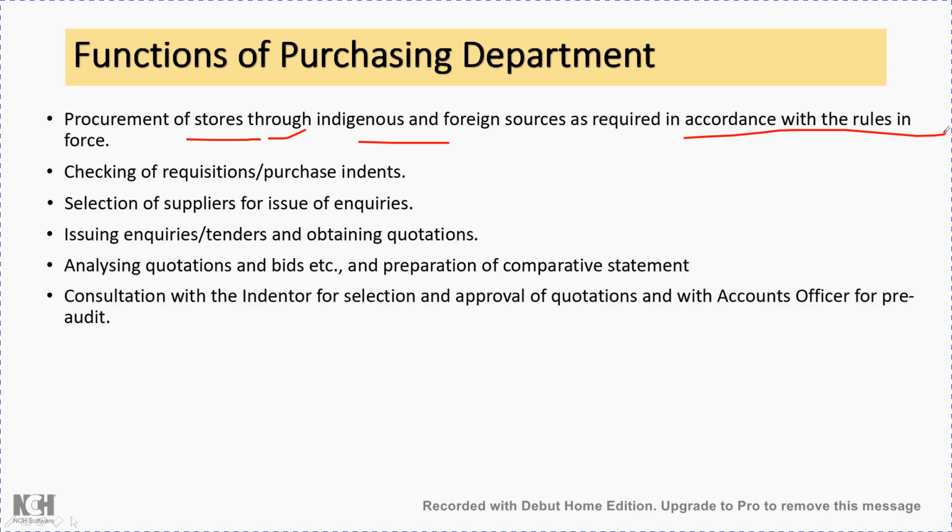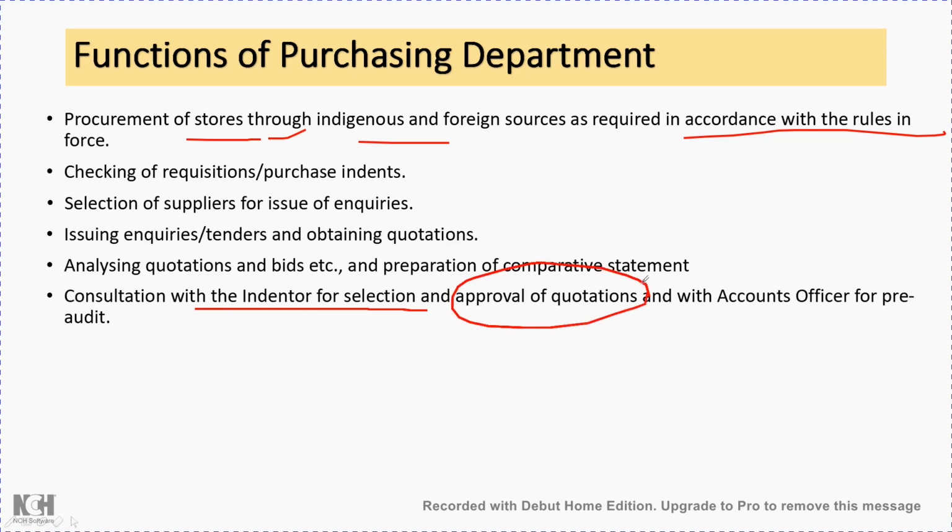Then consultation with the indentor for selection and approval of quotations, with the account officer for pre-audit. Once the comparative statement is prepared and the supplier is identified, that supplier will be consulted with the indentor who gave the requisition, for his approval of the quotation.